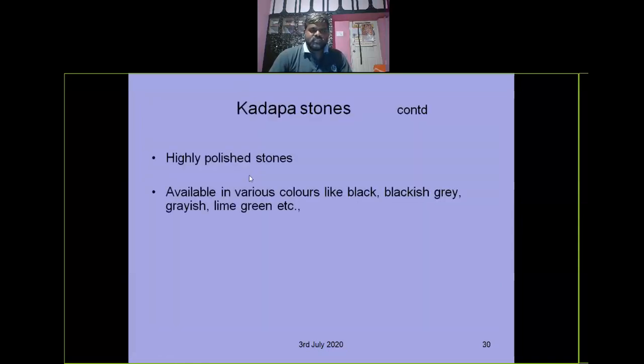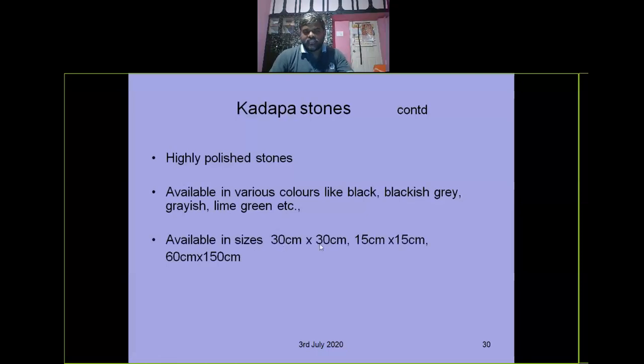Highly polished stones are available in various colors like black, blackish gray, grayish, lime green, etc. Available sizes are 30 centimeter by 30 centimeter, meaning 1 feet by 1 feet, or 6 inches by 6 inches, or 2 feet by 5 feet, like that. It will be available in any size; whatever size you require, you can take, and we can cut as per our requirement. But the thickness is quite less than the Shabad stones. So 2.54 centimeter, meaning 1 inch, to 2 inches thickness is available.